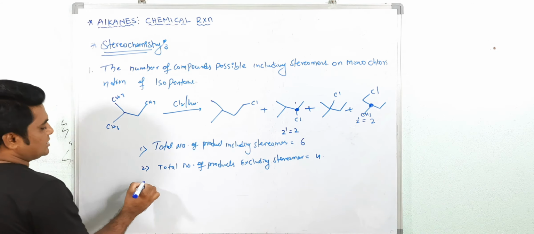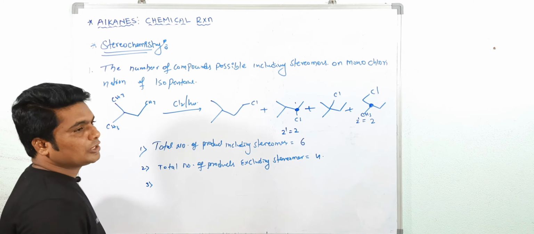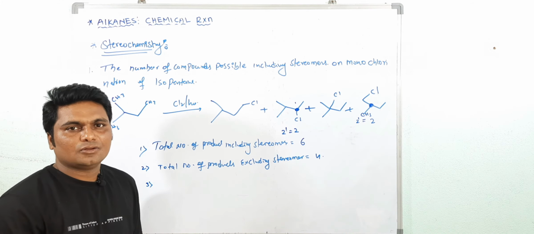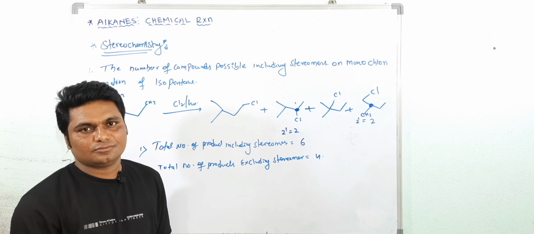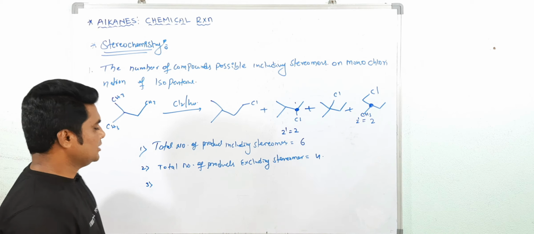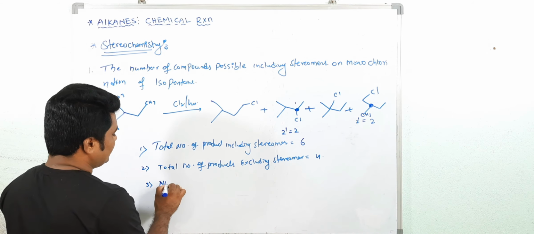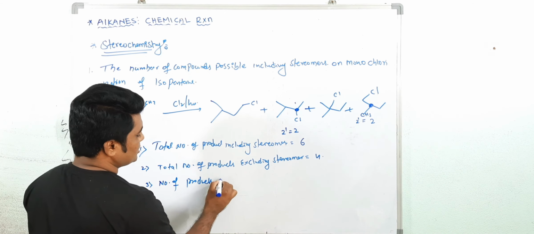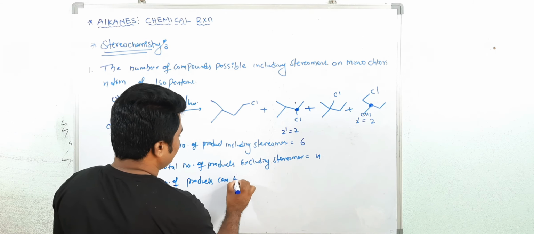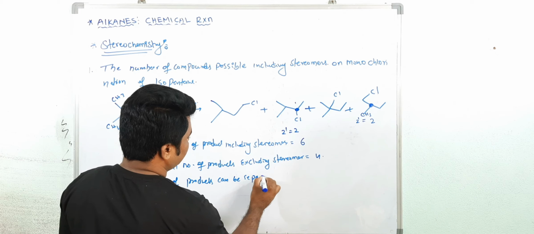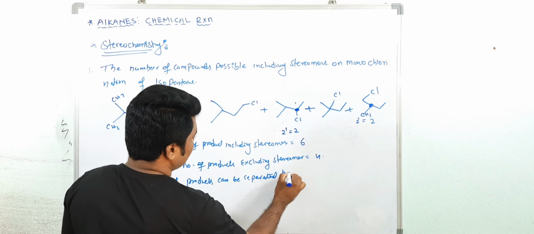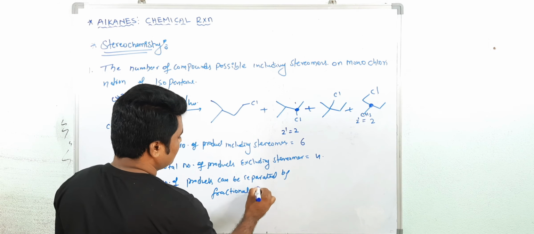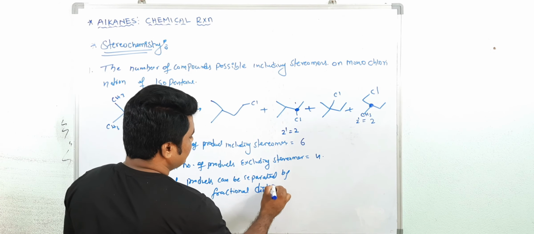Now sometimes they will ask a third question: the total number of compounds that can be separated on fractional distillation. Are you getting my point? Otherwise, number of products that can be separated by fractional distillation.